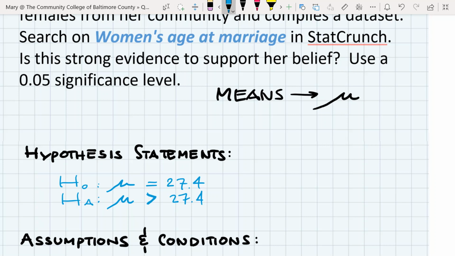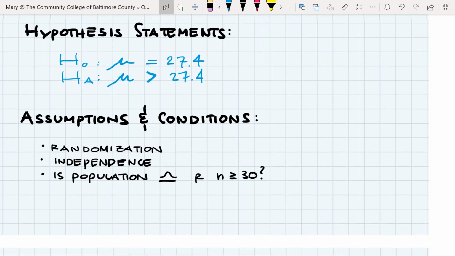We want to check some assumptions and conditions here, just to make sure we know where we're heading when we do the mathematics. If we are testing one mean here, as we suspect, we need to see if these conditions and assumptions check out. So did the researcher use a random sample? In fact, she did. She used 36 randomly selected married females. We're going to have to assume that each person's age at their first marriage is independent of the next. I think that's easy enough to assume.